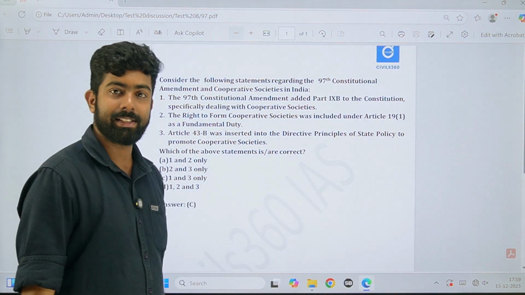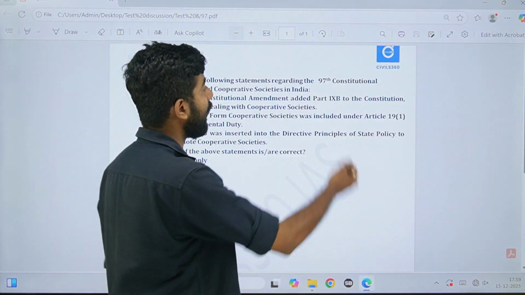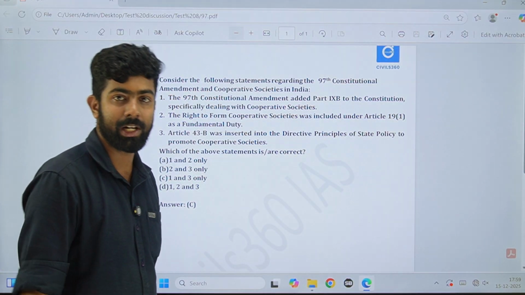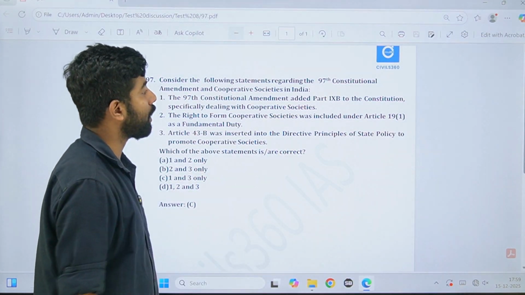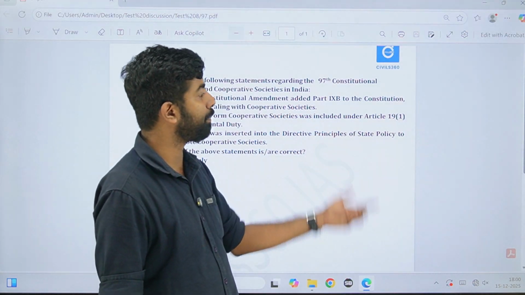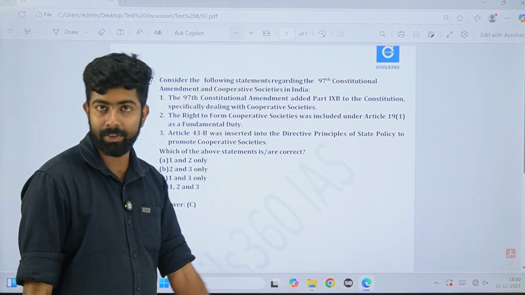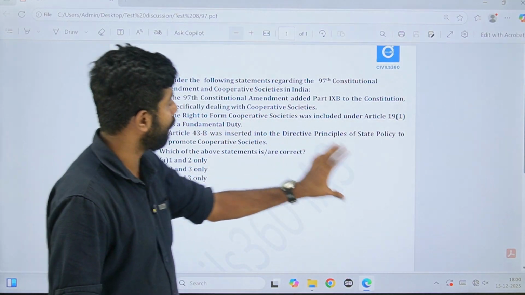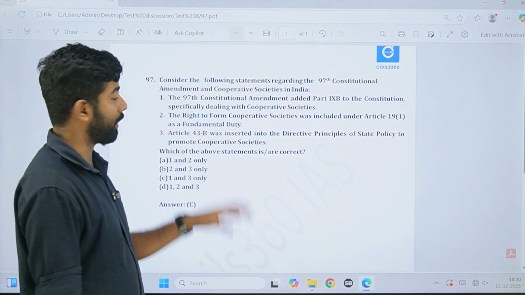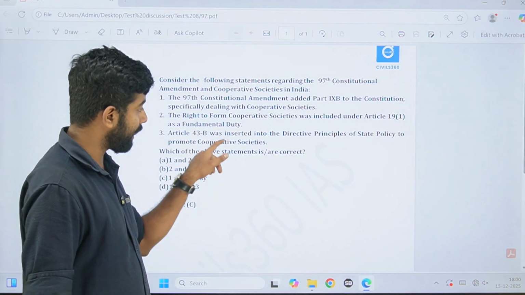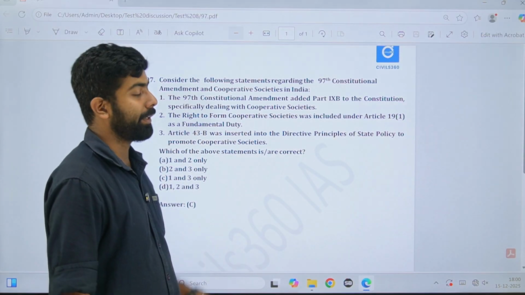Alright, now let's discuss the next question. It's the 97th question. It's regarding the 97th Constitutional Amendment Act and cooperative societies in India. The 97th Constitutional Amendment Act added Part 9B to the Constitution, specifically dealing with cooperative societies. The right to form cooperative society was included under Article 19 Clause 1 as a fundamental duty. Article 43B was inserted in the Directive Principles of State Policy to promote cooperative society.